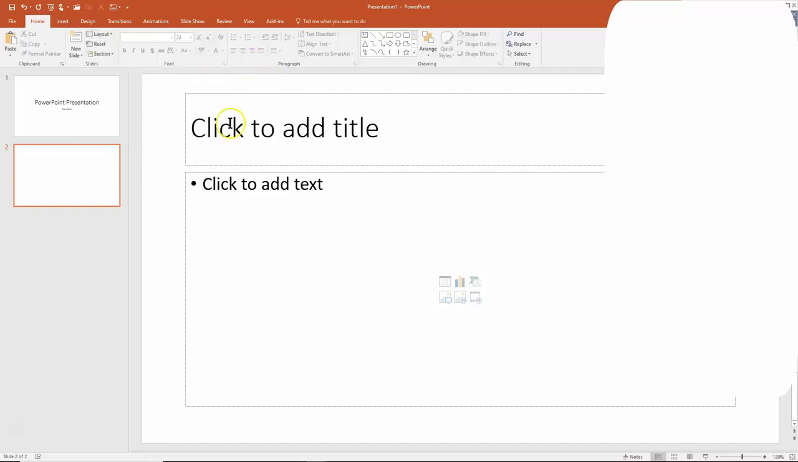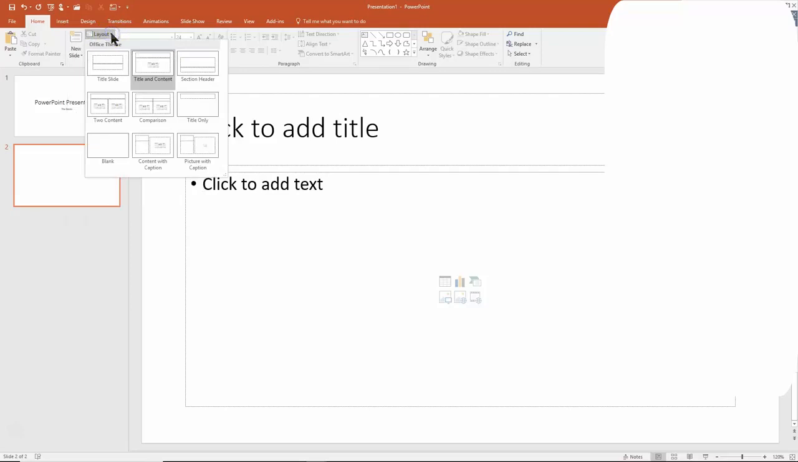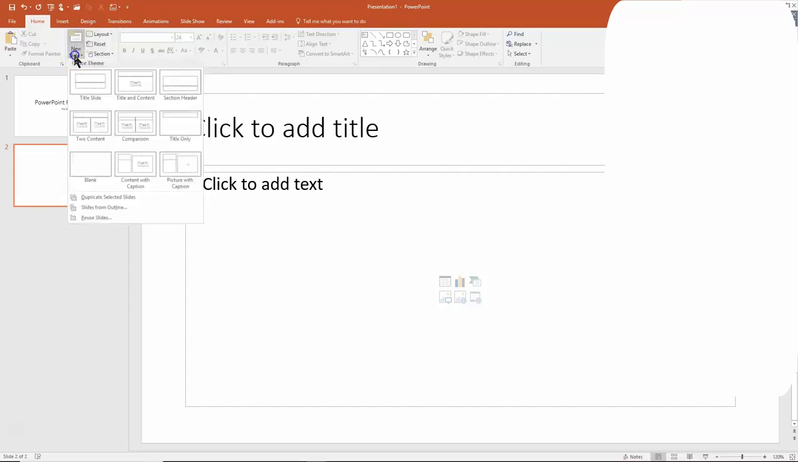Now, let me show you a trick here. If I click on the pull down where it says new slide, I can add a new slide and change the layout for that new slide at the same time. So that'll save you a step. Instead of adding a new slide and then changing the layout, I can pick on the pull down where it says new slide and then pick one of the layouts, and then it'll add a new slide with that layout at the same time.